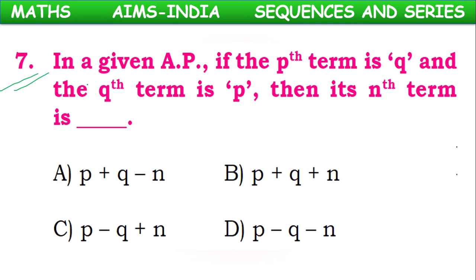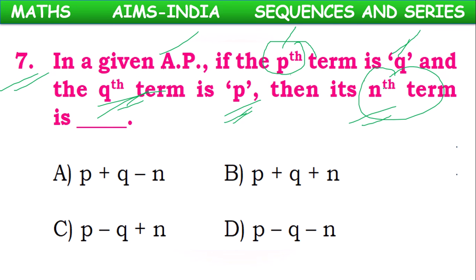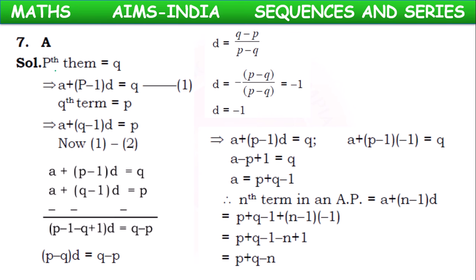Next, seventh question, children. In a given AP, if pth term is Q and qth term value is P, then what about nth term? So, pth term value Q. Pth term means its formula A plus (P minus 1) into D, which is equal to Q, and qth term is P. According to the formula, A plus (Q minus 1) into D equal to P.